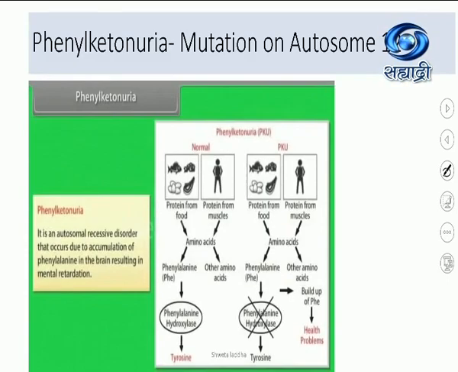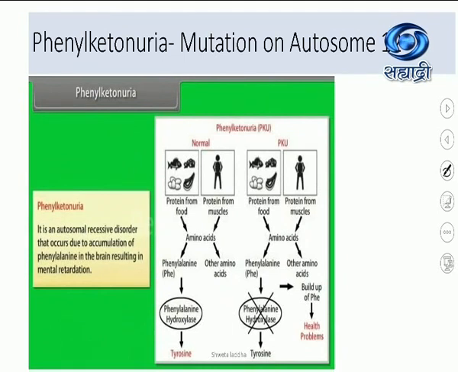So it is a mutation on autosome number 12. Now phenylketonuria, it is an autosomal recessive disorder. It occurs because of accumulation of, what is accumulated? Phenylalanine. Where? In the brain. What happens? Results into mental retardation.